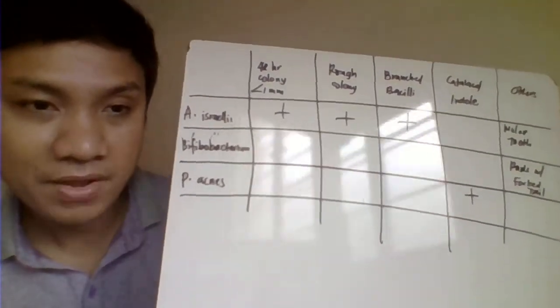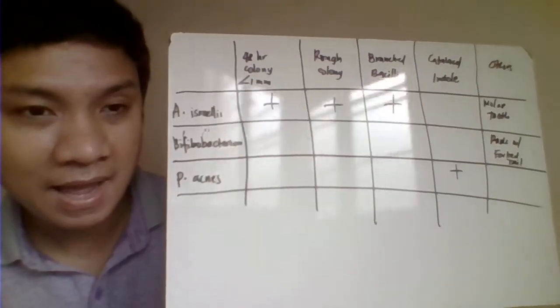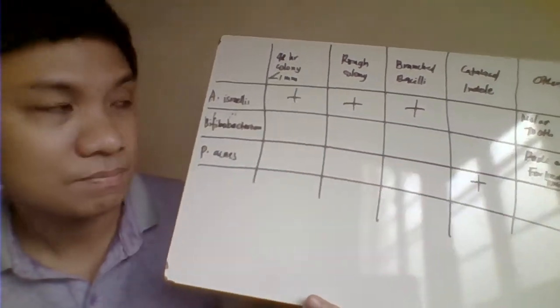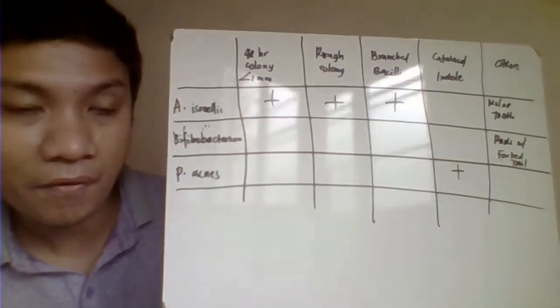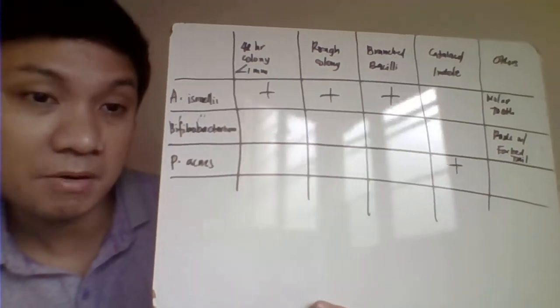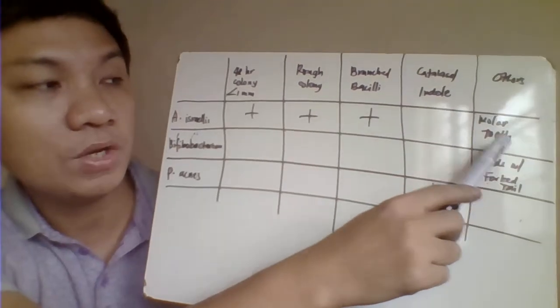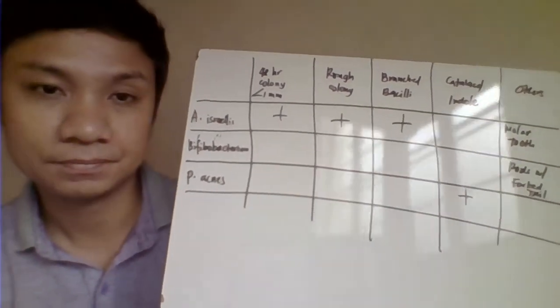Bifidobacterium would have, okay, that would include ang ating mga fork tail, dog bones. Okay, catalase and indole positive is only for your Propionibacterium acnes. And molar tooth for the old colony characteristics would only be found with your Actinomyces israelii.